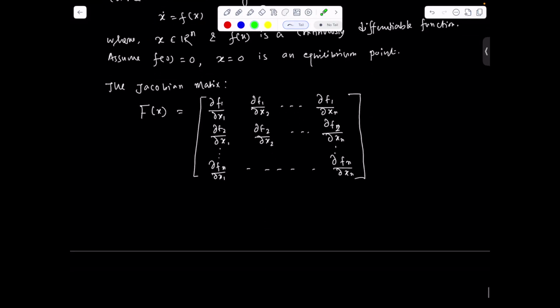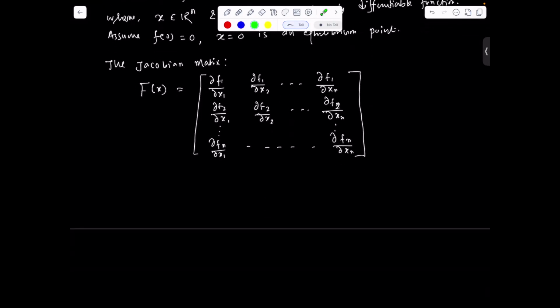So now let us define a function F cap x equal to F star x plus F x.